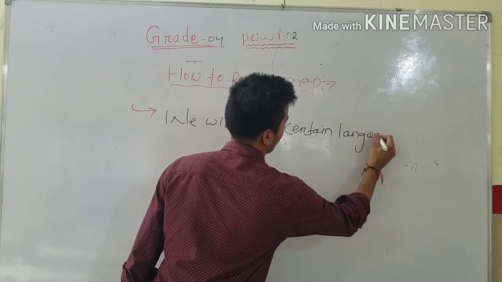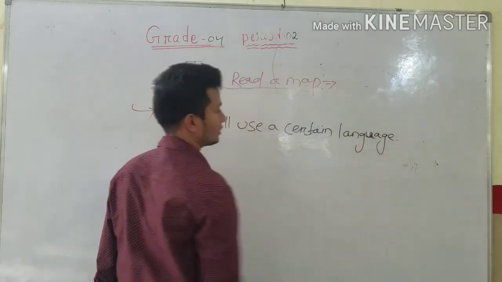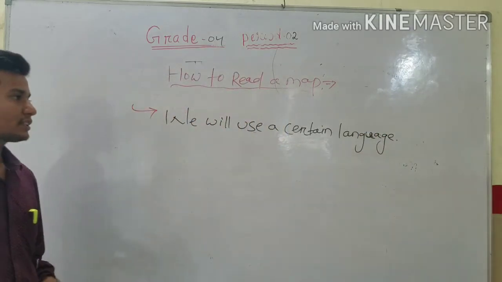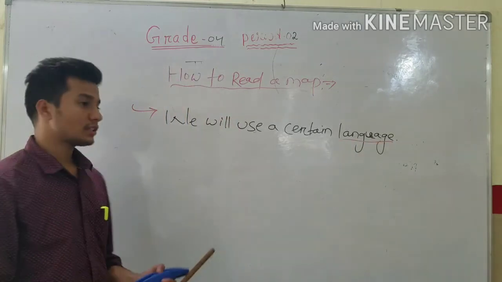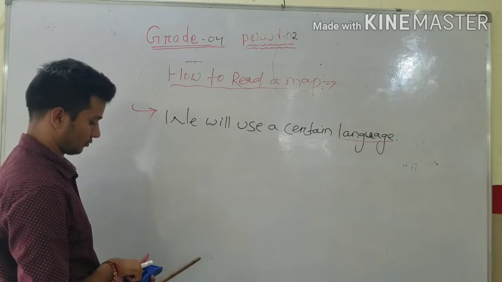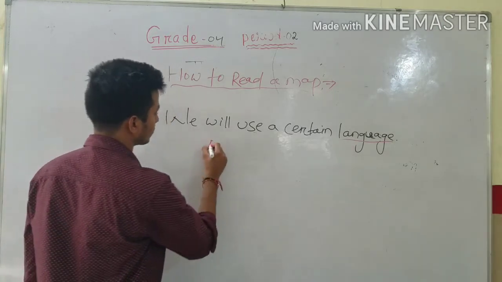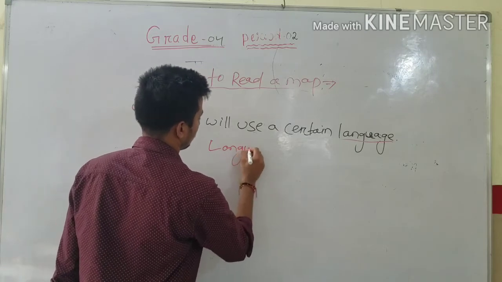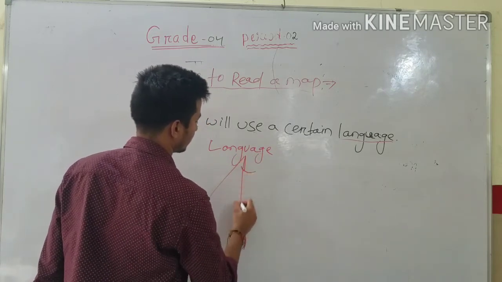What language? Here the language means not only Hindi, English, Kannada. This language indicates different things.